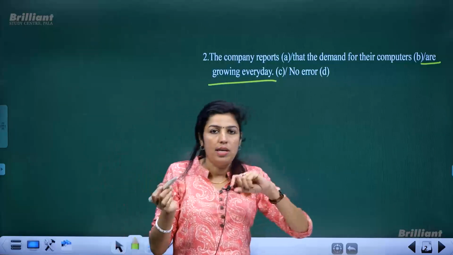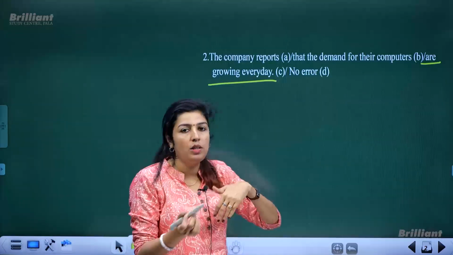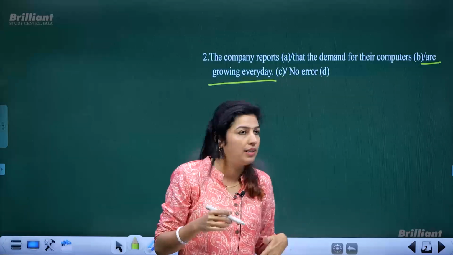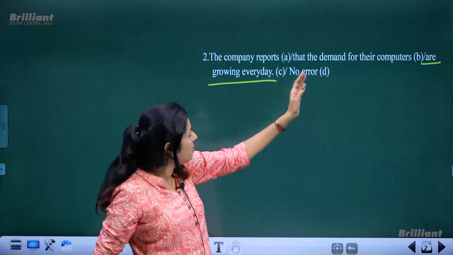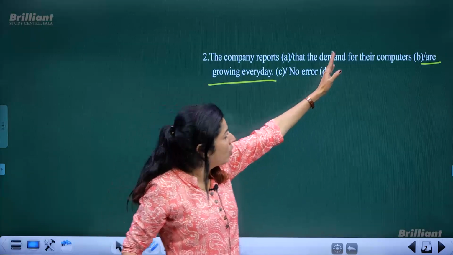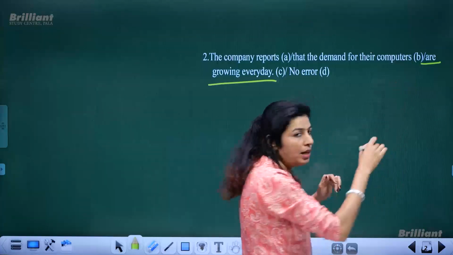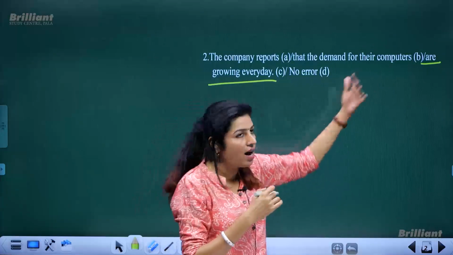To get the correct answer, you have to refer to the previous part. Only then will you know how to correct it. The demand for their computers. If you focus on their computers only, it is plural, so obviously are should be right.